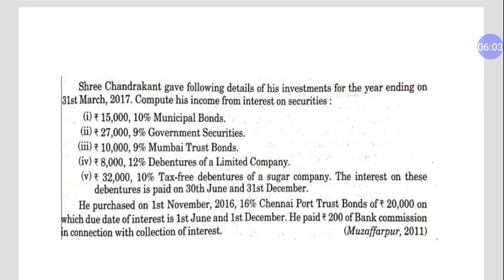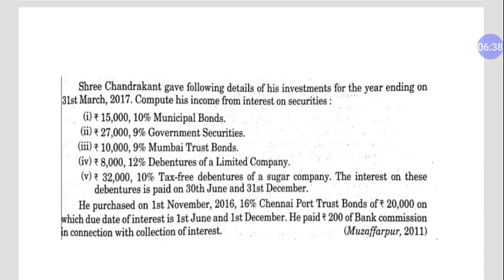The simple formula is: amount of interest multiplied by 100 upon 100 minus rate. The rate of interest is 10%, so we apply 90 in order to get our gross income. The Chennai Port Trust bond amount is 20,000 at 16%, so the total is 3,200 per year. We will take only 6% half-year interest, because we are making our accounts at the end of the year.